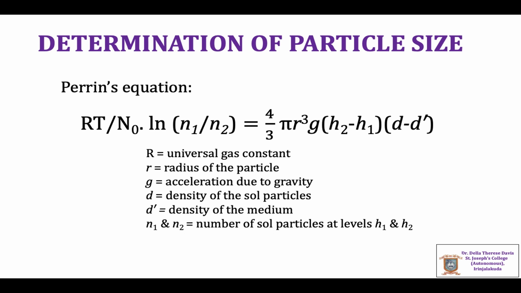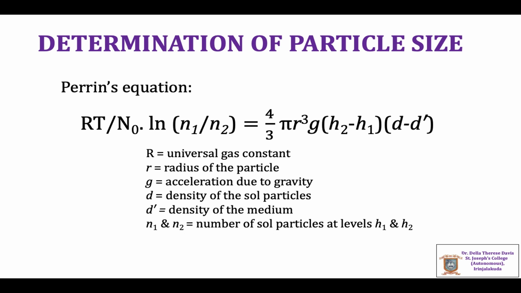At a given temperature, this distribution is given by an equation called Perrin's equation, which is RT by N0 into ln N1 by N2 is equal to 4/3 pi r cubed g into (h2 minus h1) into (d minus d dash), where capital R is the universal gas constant, small r is the radius of the particle, g represents the acceleration due to gravity, d is the density of the sol particles and d dash is the density of the medium.